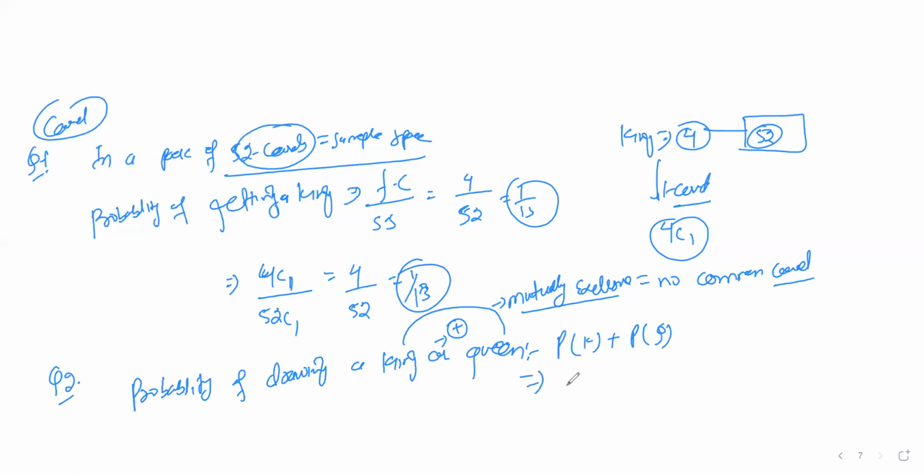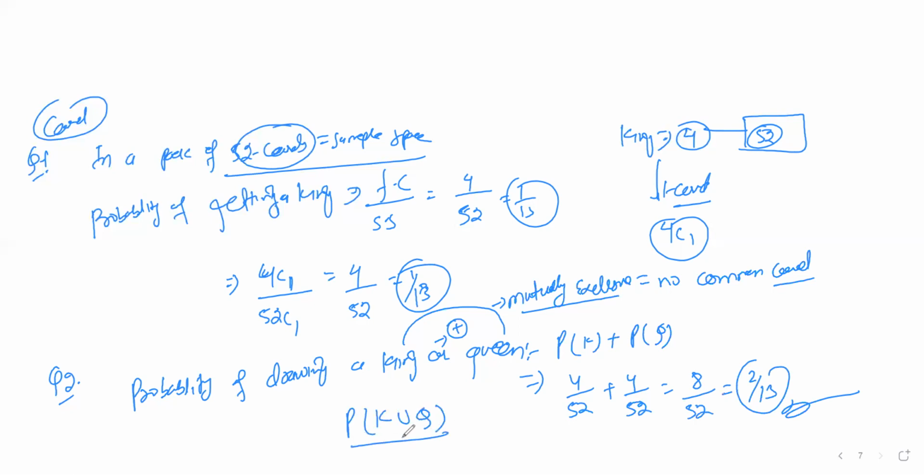Getting a king is 4/52, and the probability of getting a queen is also 4/52. So it will be 8/52, that is, 2/13 is the right answer. This is the second type of question. Here I can write this in formula form as K union Q. This is the union.